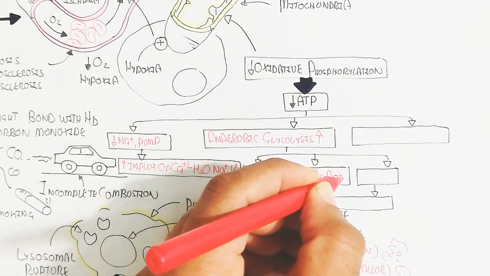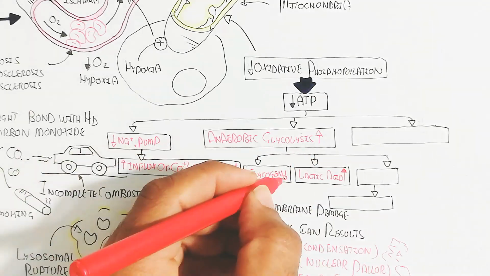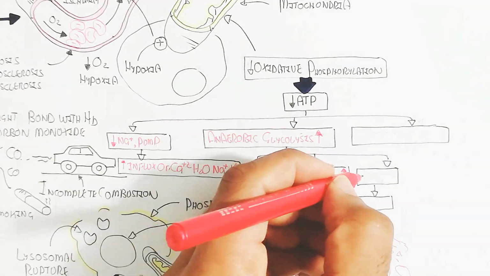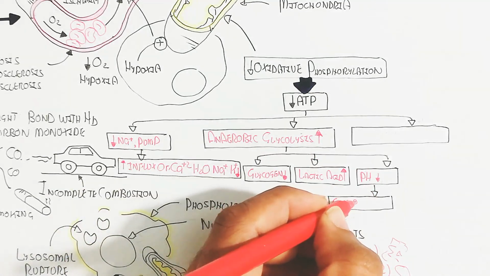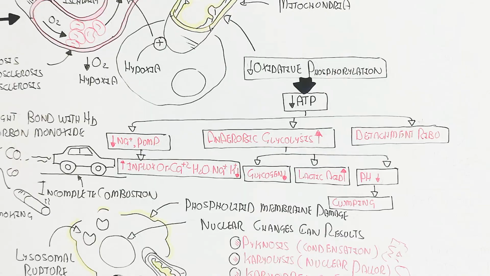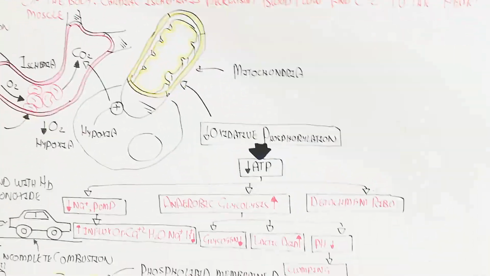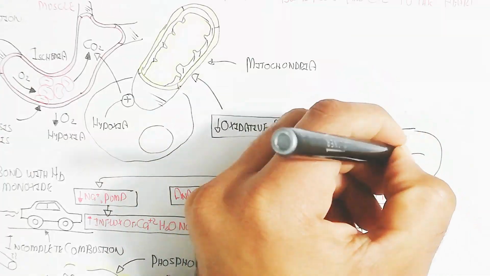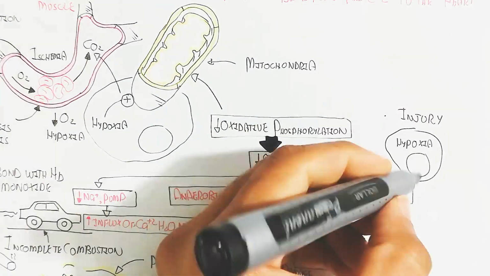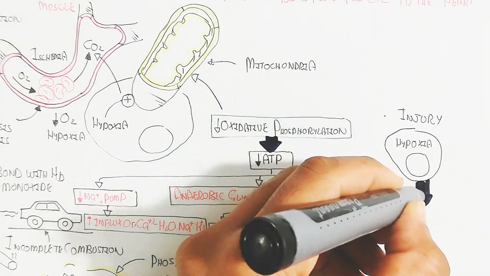Increased anaerobic glycolysis will lead to glycogen depletion, lactic acid formation, and pH drop. So acidosis will occur. The pH will decrease, with clumping formation in the cell and detachment of the ribosome also part of this. In this way, the damage of the cell, the injury, is due to hypoxia.